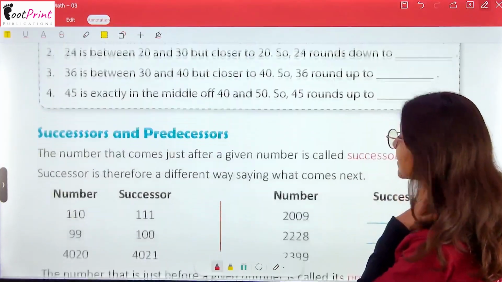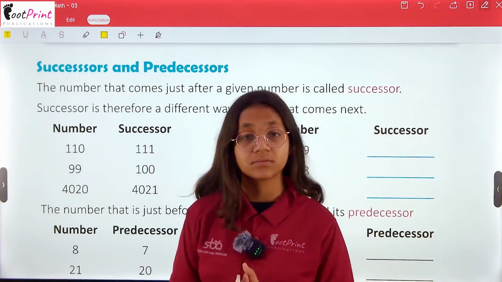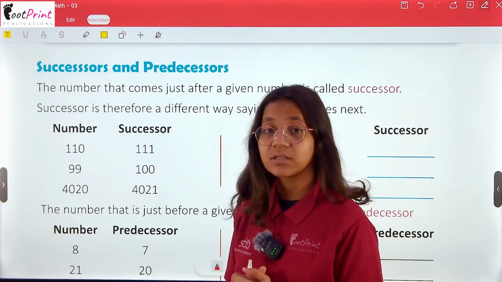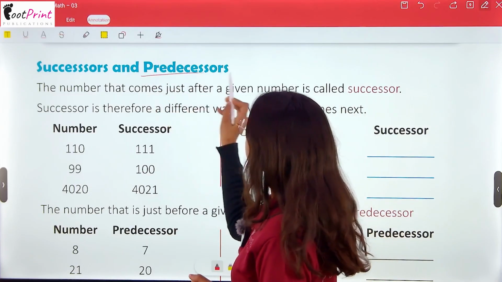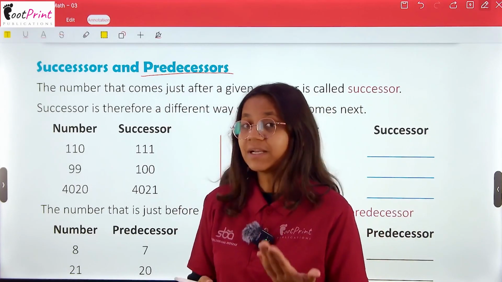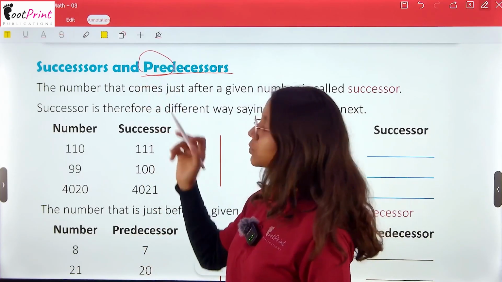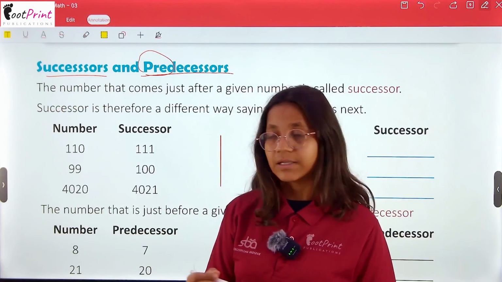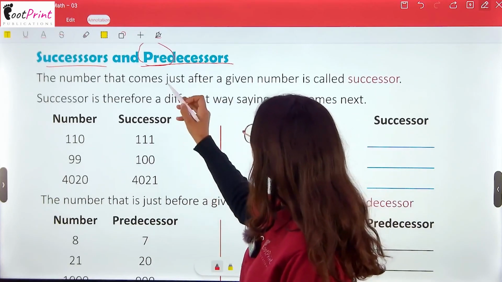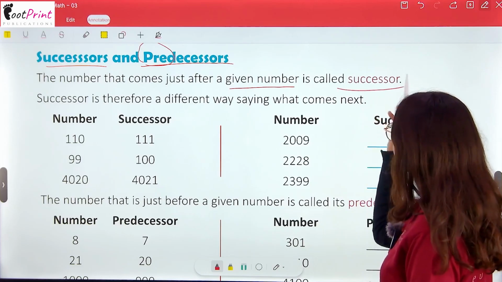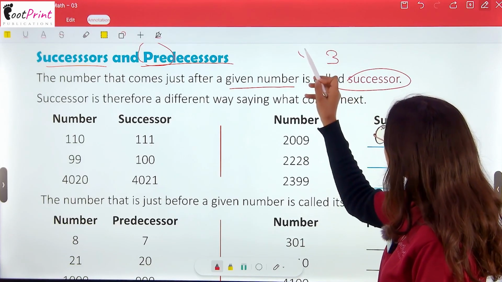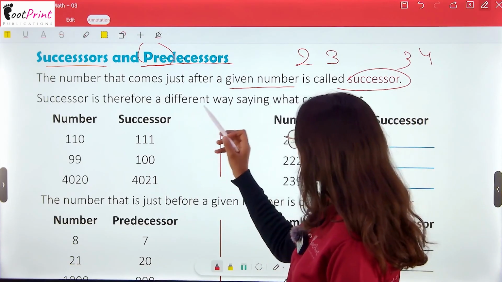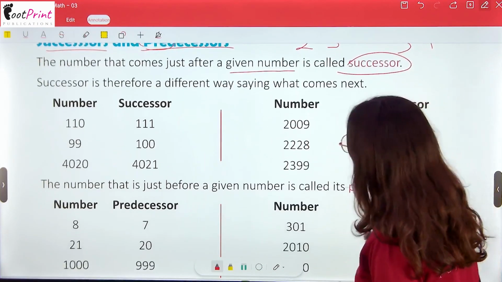Now, successor and the predecessor. See, what is successor and predecessor? It is written in these terms. Pre means previous one, पिछले, and successor आगे आने वाली. Now the number that comes just after a given number is called a successor. Like 3 is a successor of 2, 4 is a successor of 3. Successor is therefore a different way of saying that which comes next.